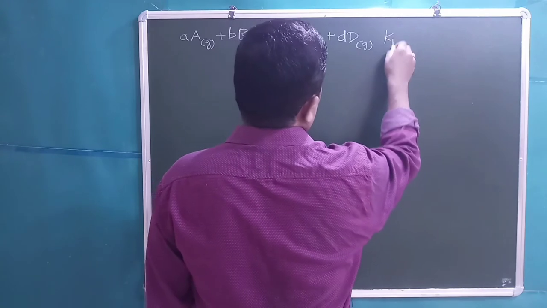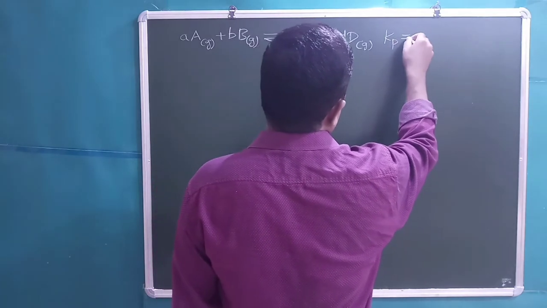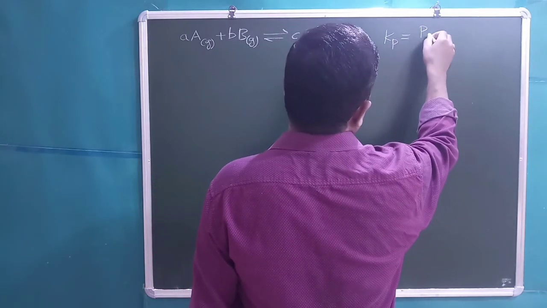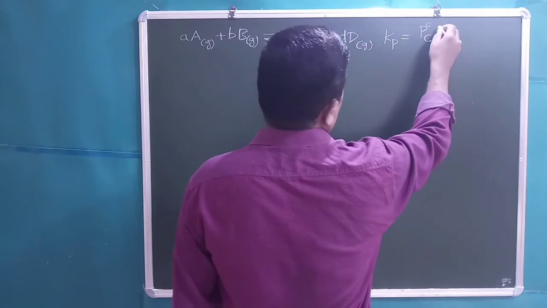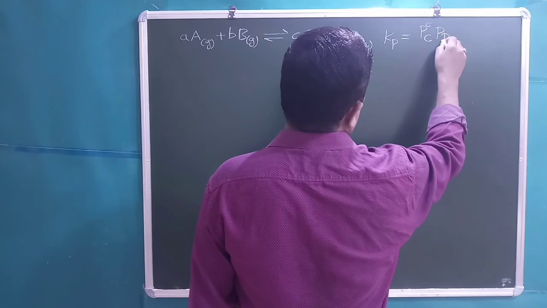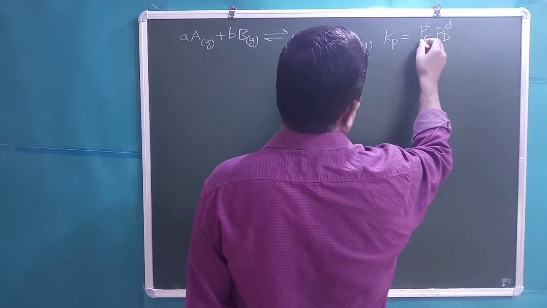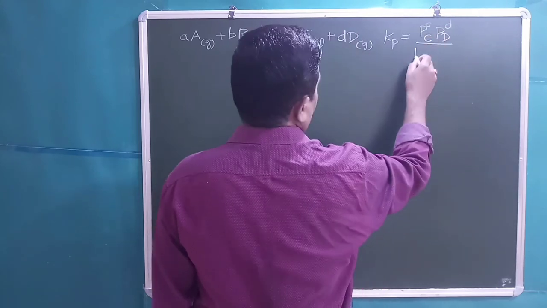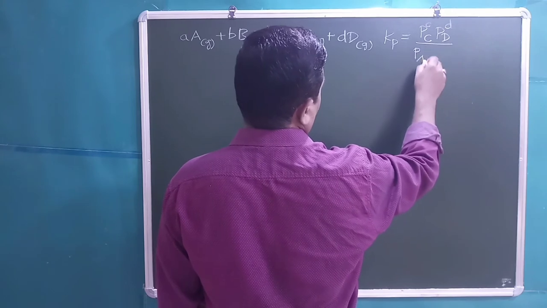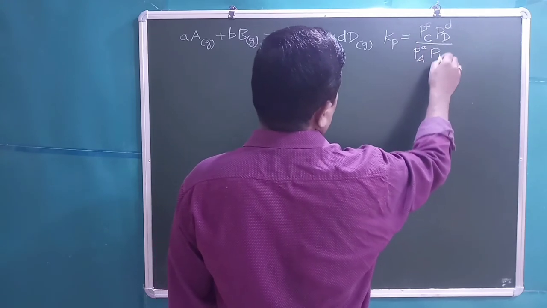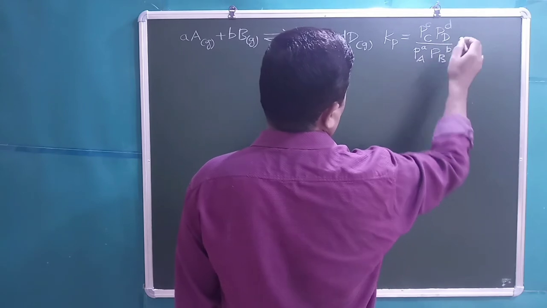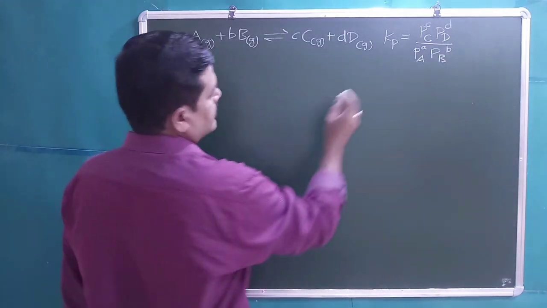Kp, the equilibrium constant in terms of partial pressures, is partial pressure of C to the power c, partial pressure of D to the power d, divided by partial pressure of A to the power a, partial pressure of B to the power b.